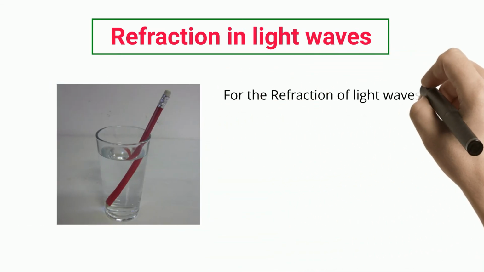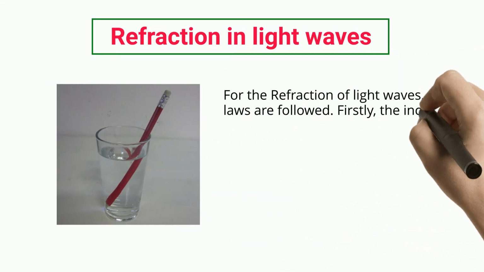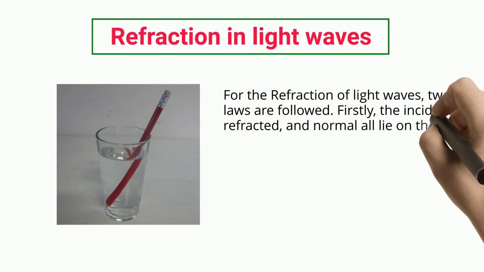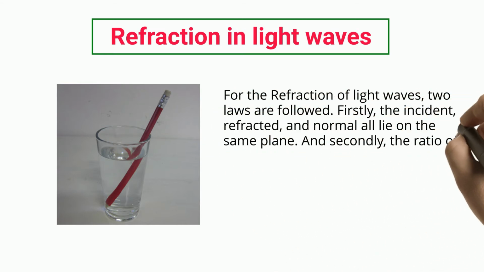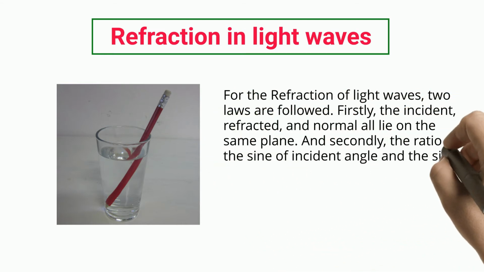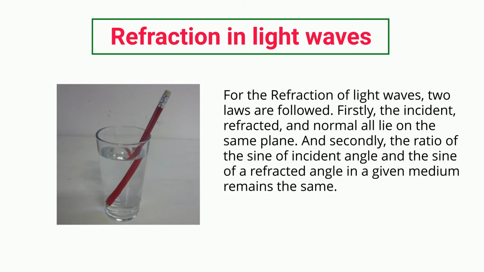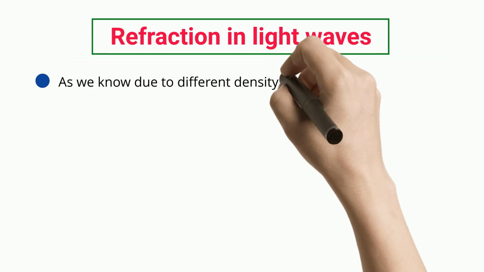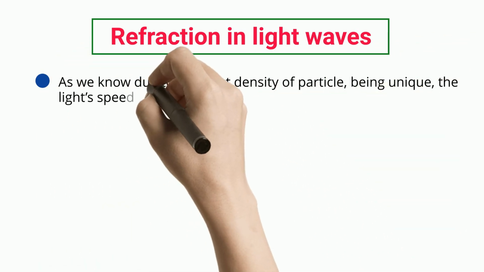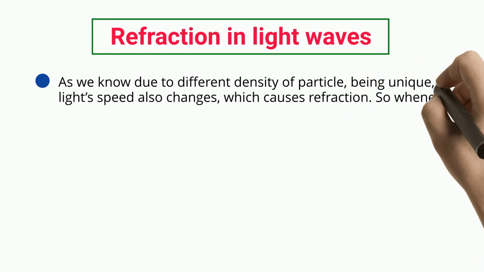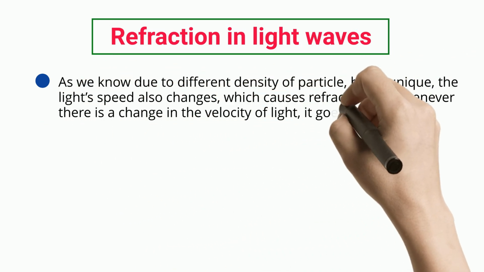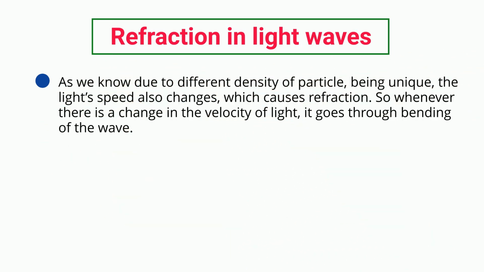For the refraction of light waves, 2 laws are followed. Firstly, the incident ray, refracted ray, and normal all lie on the same plane. And secondly, the ratio of the sine of the incident angle and the sine of the refracted angle in a given medium remains the same. As we know, due to different density of particles in each medium, the light's speed also changes, which causes refraction. So whenever there is a change in the velocity of light, it goes through bending of the wave.